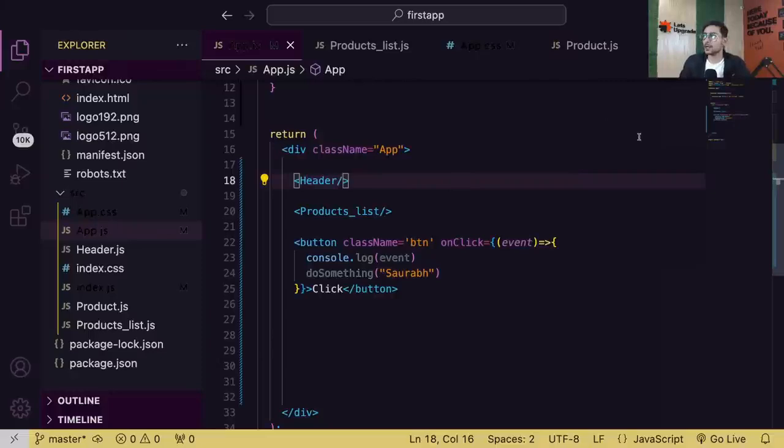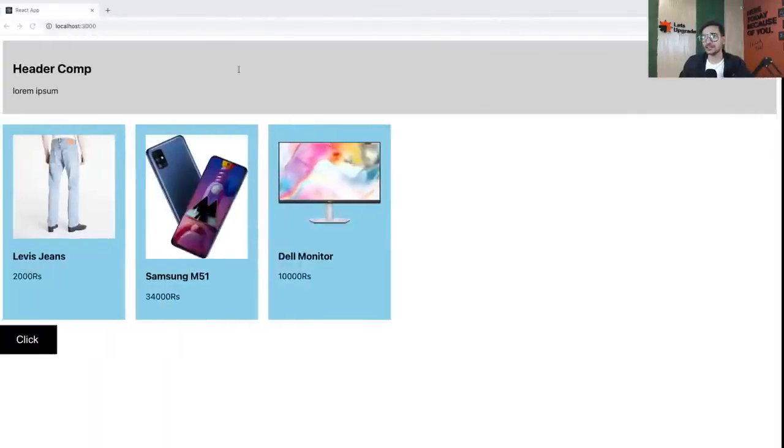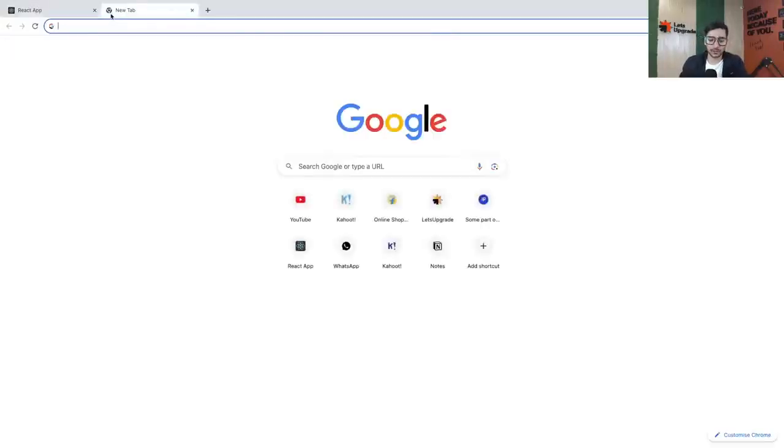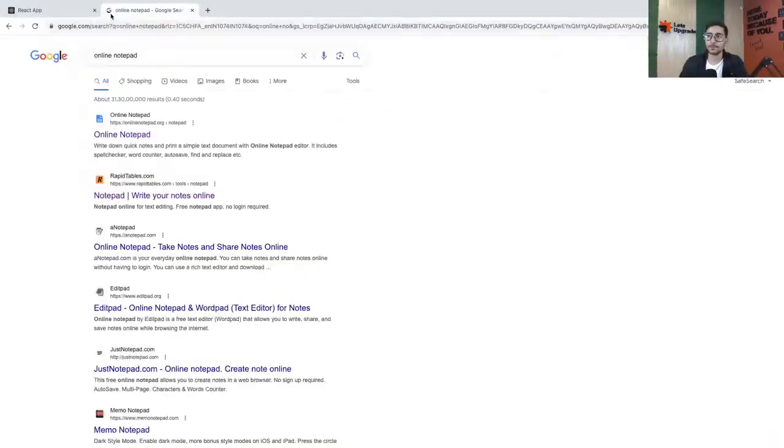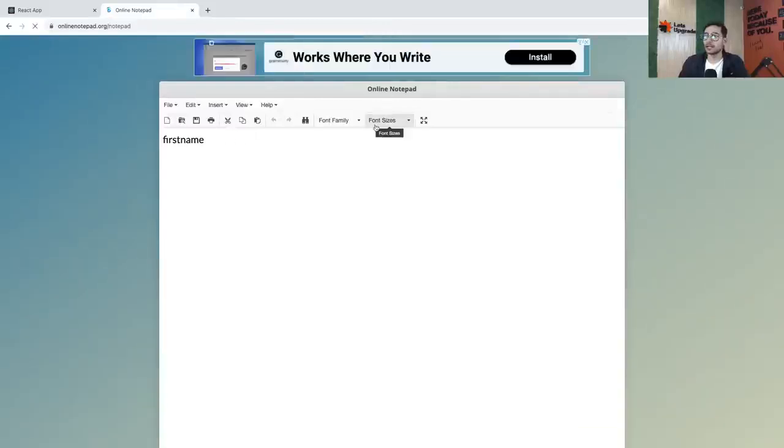Okay. Cool. So now guys, today, before we start with anything, let me quickly open a notepad here. Let's go and open an online notepad quickly. And the most important topic for today, or actually one of the most important topics in React that we're going to be learning today, is something called state.